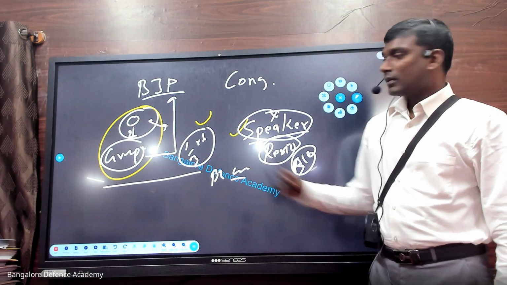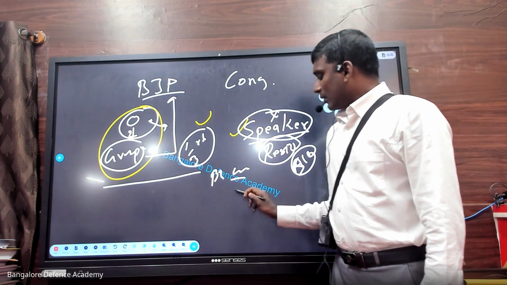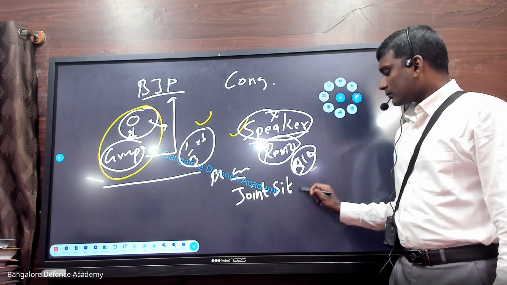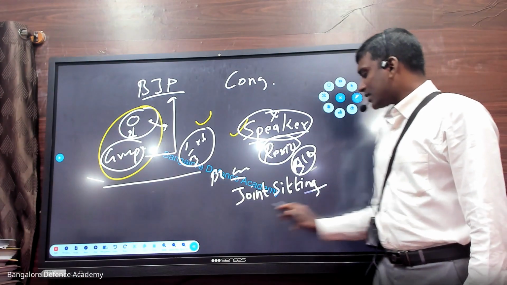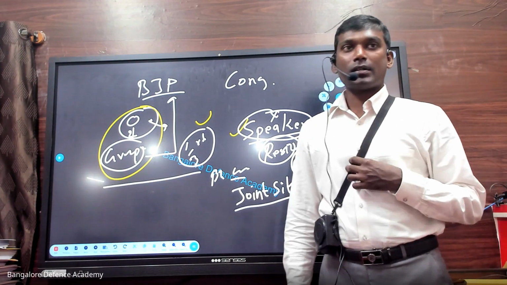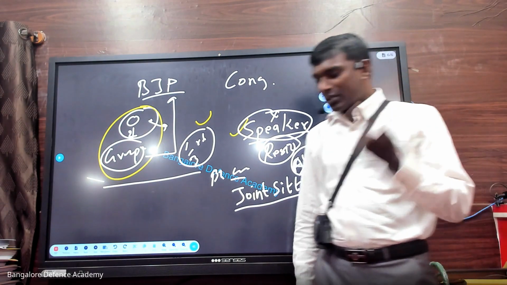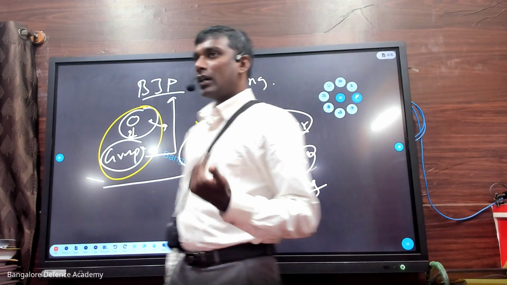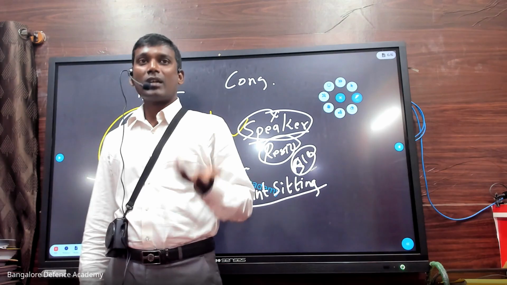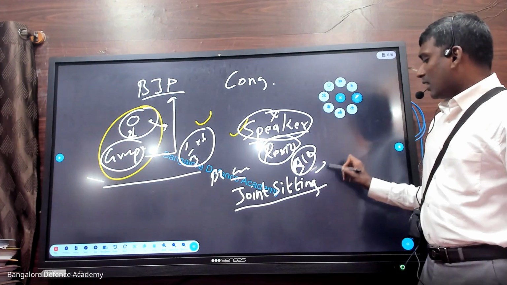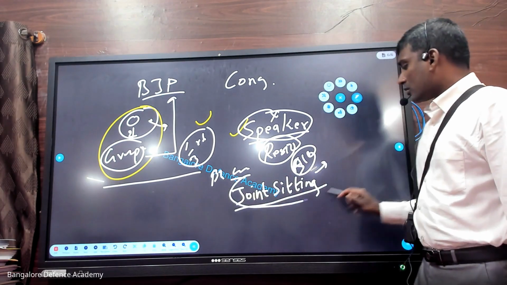Yes or no? Now tell me, did we study in Parliament the joint sitting? Who has the power to call for a joint sitting? Very good, the President. In future classes, we will see Articles 108, 109 and 110. The President has the power to call for a joint sitting.